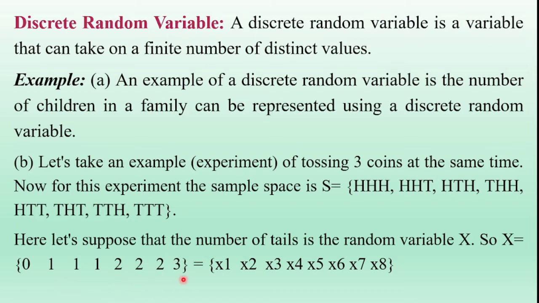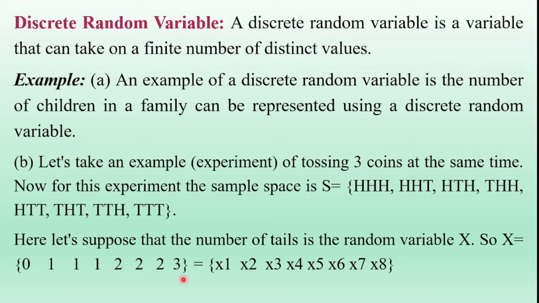These are a finite number of distinct values, so this is one more good example of a discrete random variable. Another example is the number of telephone calls arriving at an office in a finite interval of time. So these are the examples of a discrete random variable.